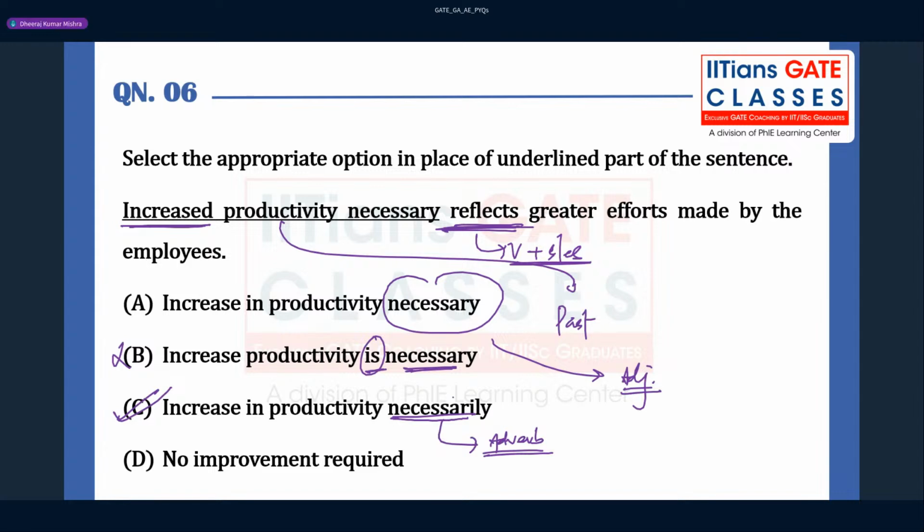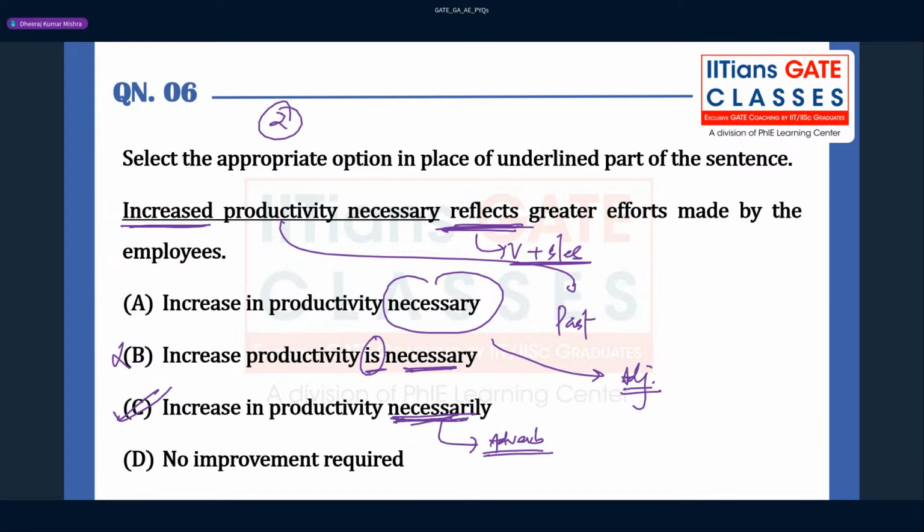Many questions are from 2015, many questions are from English, right? So till now we haven't found questions that need quantitative aptitude. So if you know the parts of speech and a little grammar, you can solve the question. So option C will be correct, and this question is for 2 marks.